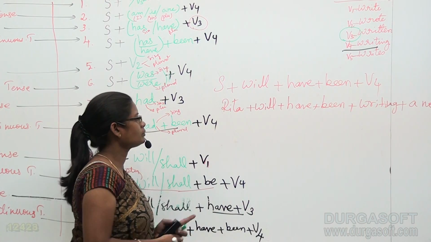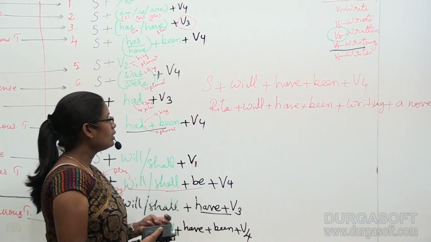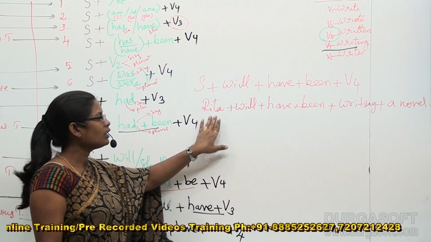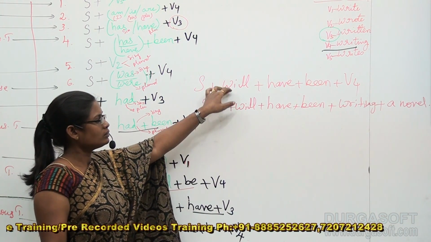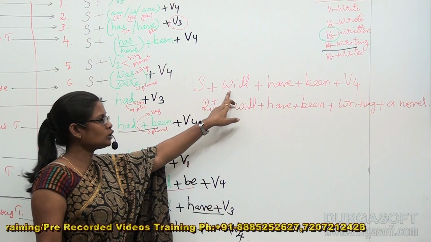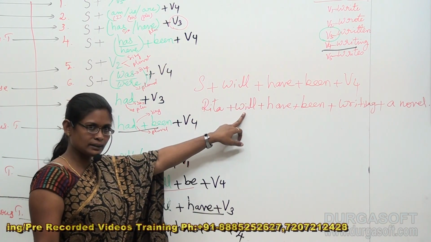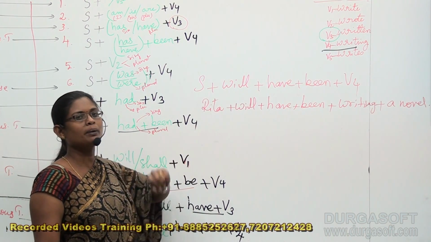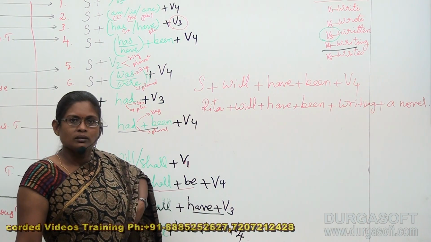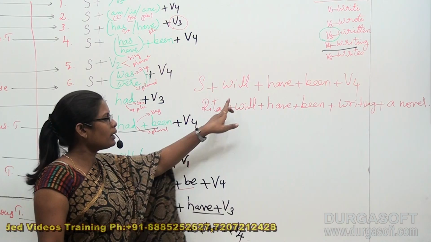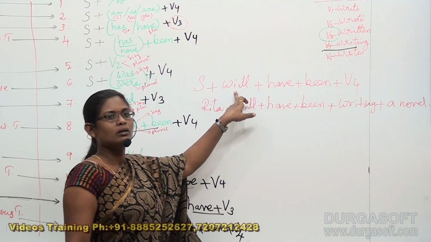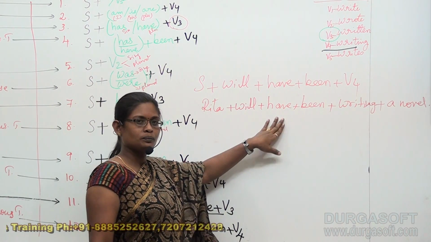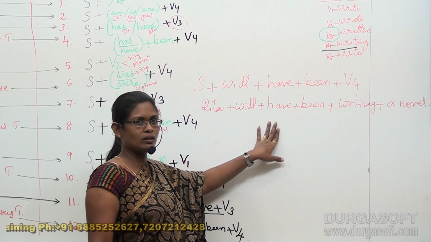Now see, in place of subject, I have taken Rita. In place of will, I have placed will because it is to be placed as it is in the sentence. Only the subject and verb can be substituted, but all the remaining helping verbs have to be placed as they are in our sentence.